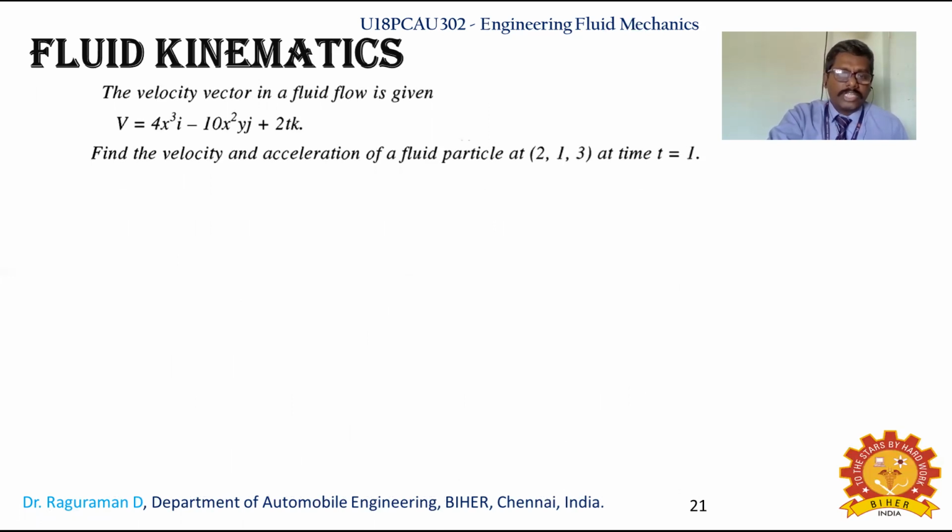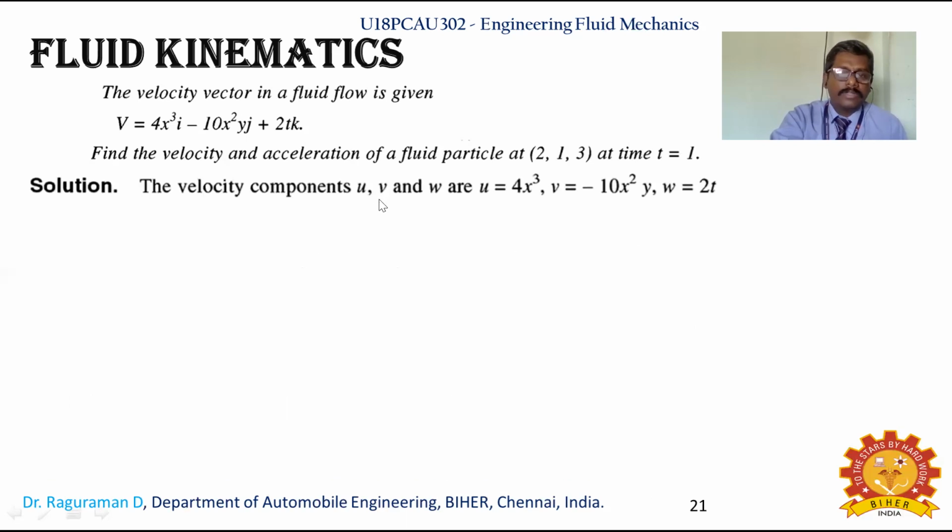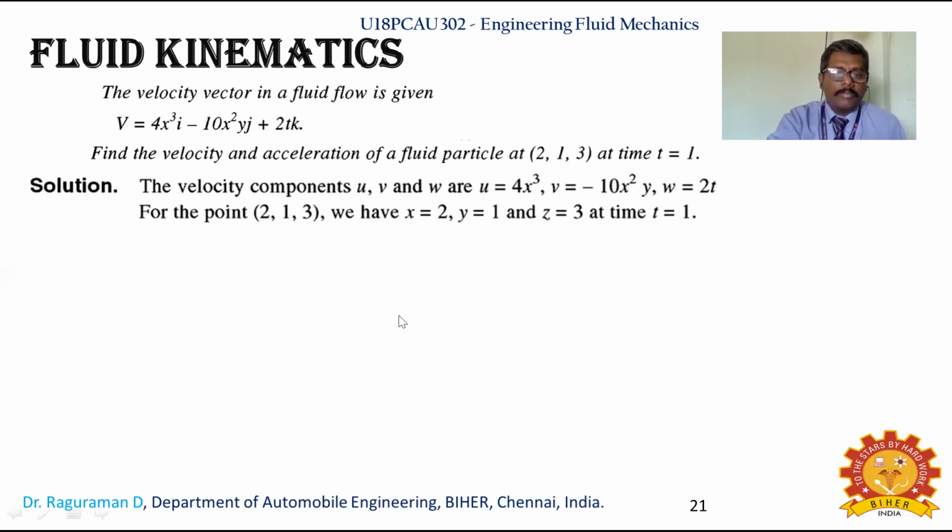Now the velocity vector is given, which means this is your u value, the velocity component along x, this is the v value, the velocity component along the y axis, and small w, the velocity component along the z axis, because i, j, k correspond to the x, y, z coordinates. You are required to identify the velocity and acceleration at the point (2, 1, 3). Here u is 4x cube, v equals minus 10x square, and w is 2t. So x is 2, y is 1, and z is 3, and you are required to find this for the time t equal to 1.